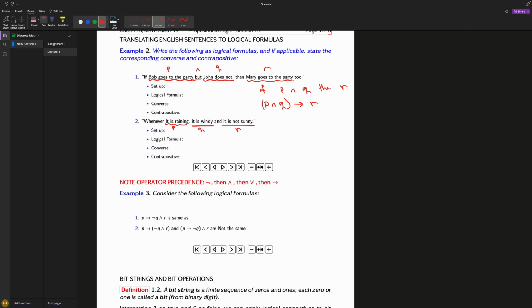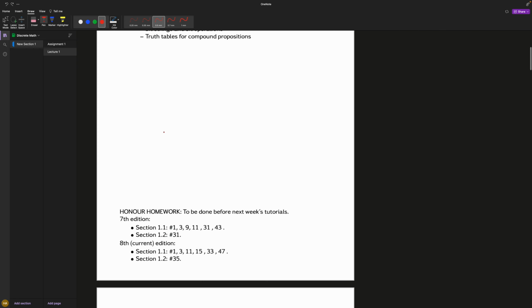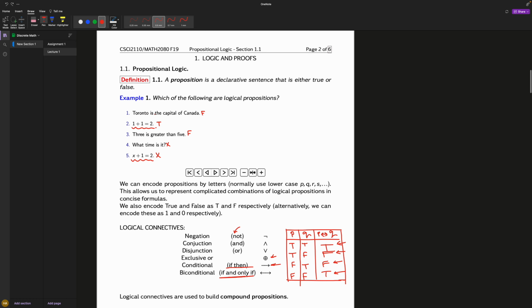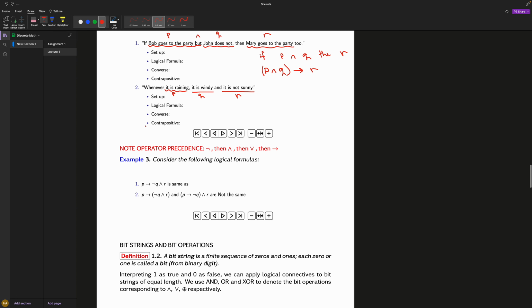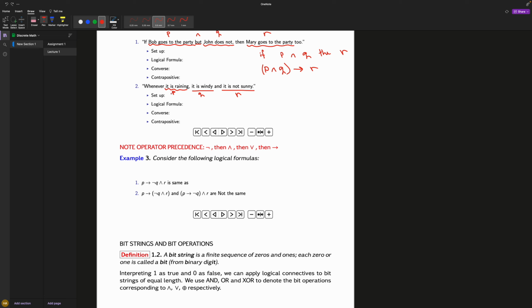The way you decide where to put the letter is you read one part of the sentence, and you ask, is this a proposition on its own? So if I say it is raining, is that a proposition? Remember, if we go all the way up to this part, we said something is a proposition if it has a true or false value. If it doesn't, then it's not a proposition. So now when I go back down here, it is raining. That can be true or false. You can say no, it's not raining, and you can say yes, it's raining. Therefore, that's a proposition. It is windy, again true or false. It is not sunny, true or false. So that's how I know where to put my letters or my variables.